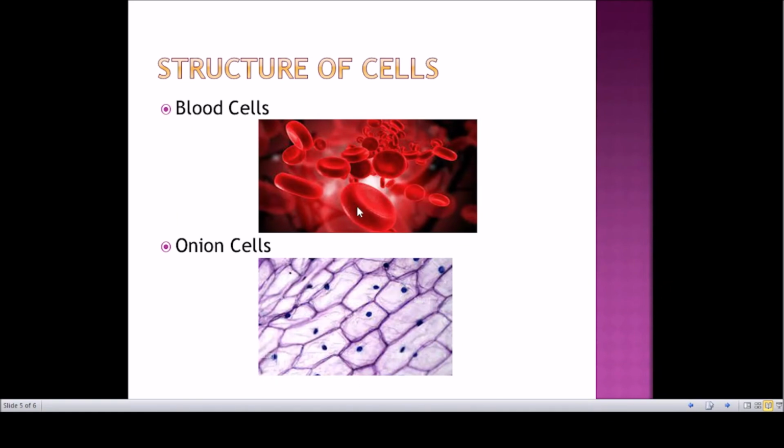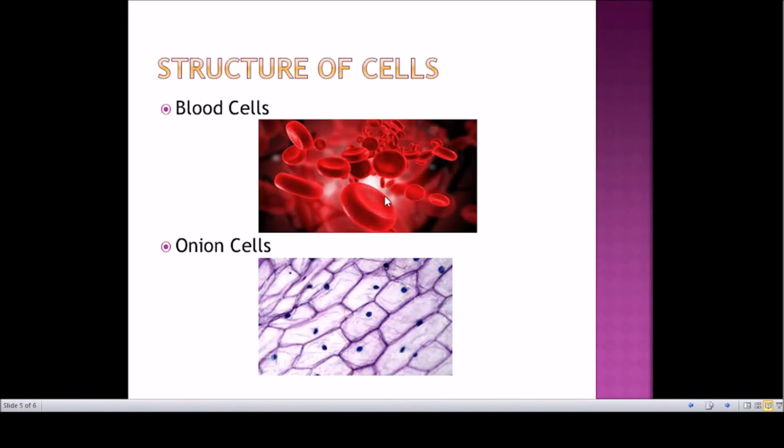So see these two, whether the size and shapes are similar, not right, because one is oval shaped or circular shaped, but while you are going here, it is like a hexagonal shape, like a honeycomb structure. So these two are entirely different from each other. And the blood cell's function is just carrying oxygen from one part of the body to the next, am I right?